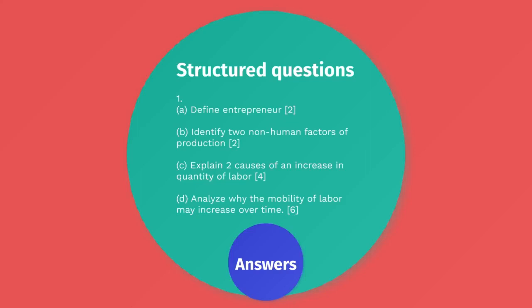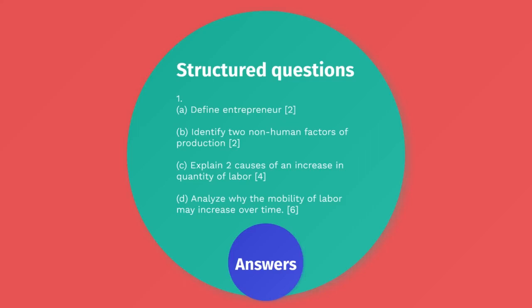Explain two causes of increase in the quantity of labor. Increasing the quantity of labor would be, one, the number of workers available. You have to expand on that by saying the size of the population matters, or the age structure of the population, or the retirement age, school leaving age, or the attitude towards women. Out of five, any one you need to develop on that point. And the second point would be the number of working hours, and you need to give points on that too.